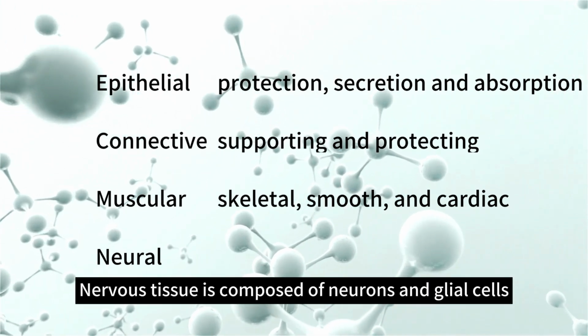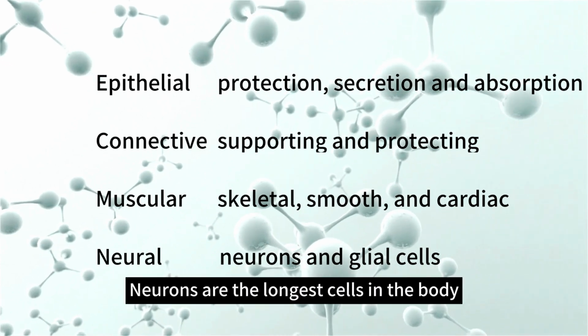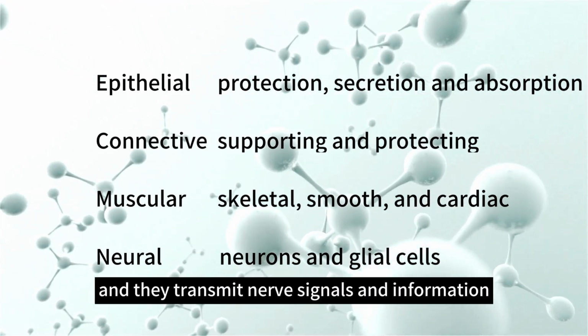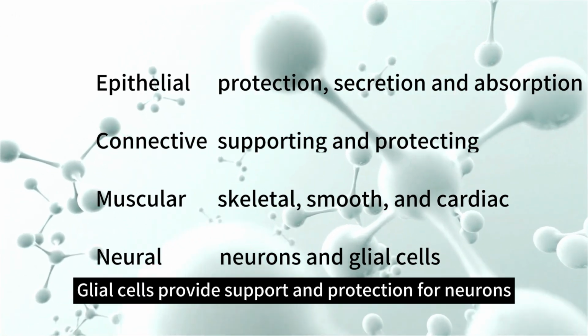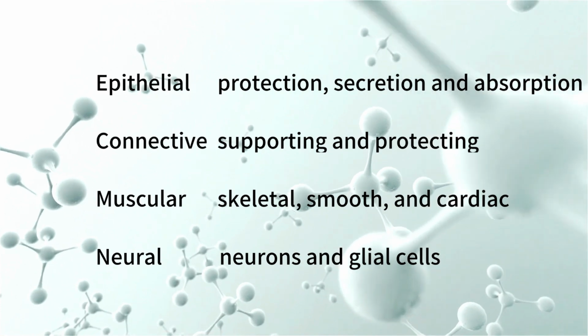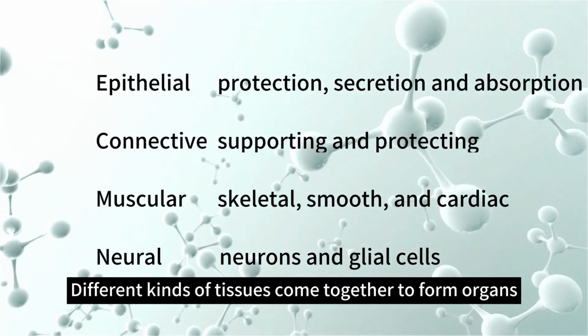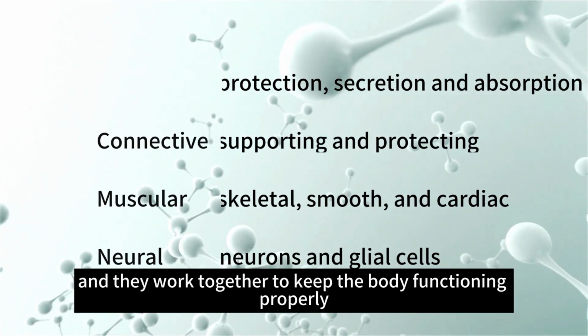Nervous tissue is composed of neurons and glial cells. Neurons are the longest cells in the body, and they transmit nerve signals and information. Glial cells provide support and protection for neurons. Different kinds of tissues come together to form organs, and they work together to keep the body functioning properly.